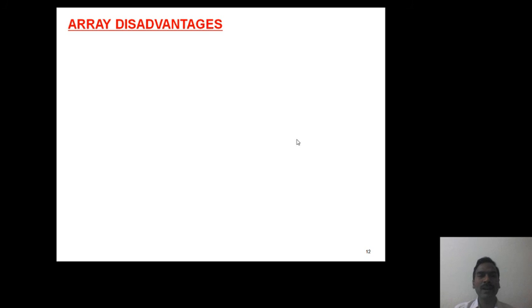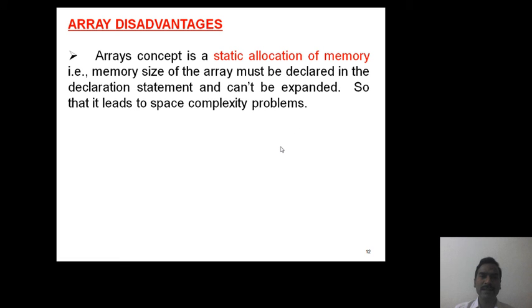Now, what are the disadvantages of arrays? The array concept is generally a static memory allocation format. When it refers to static allocation, the size of the array must be defined at the time of its declaration.